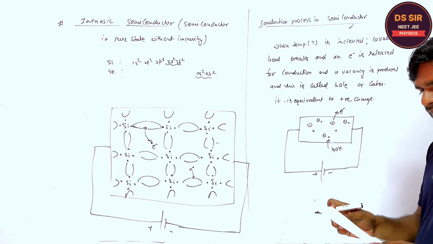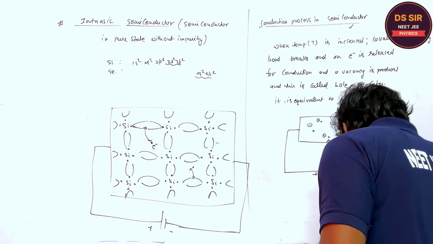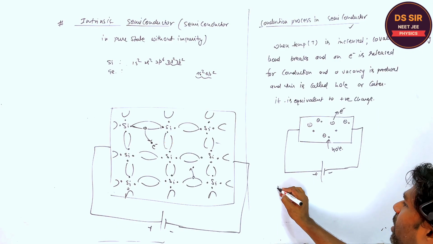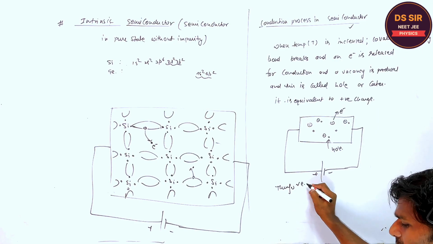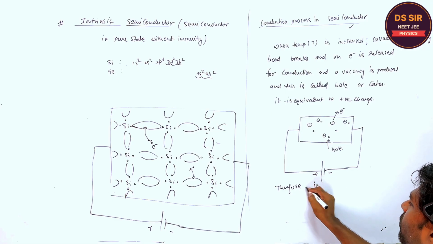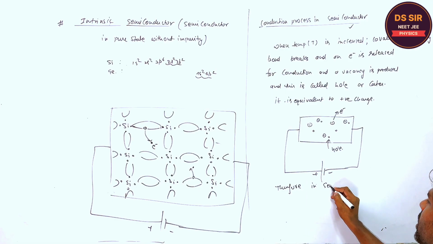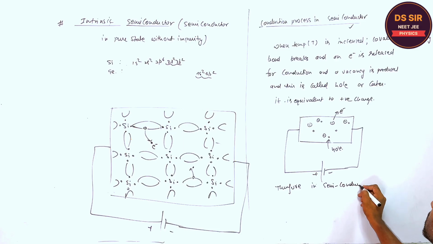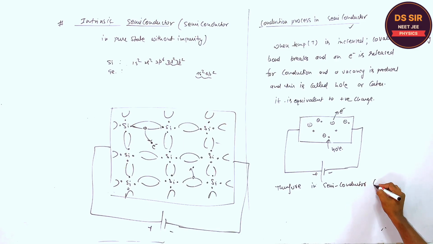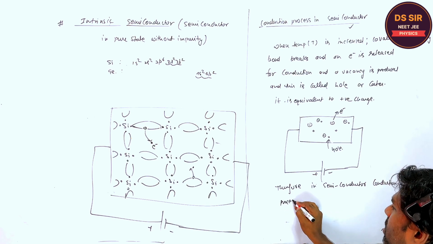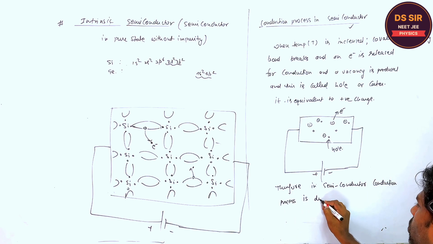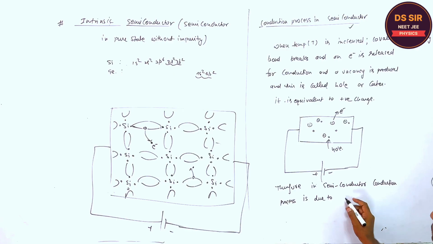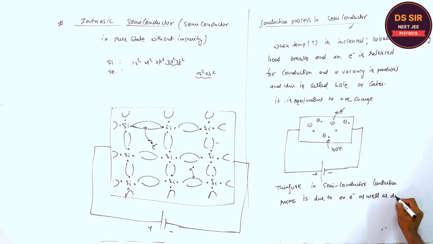You tell. Right? So therefore, I am writing here: in semiconductor, the conduction process is due to an electron as well as due to hole. Do you understand or not?